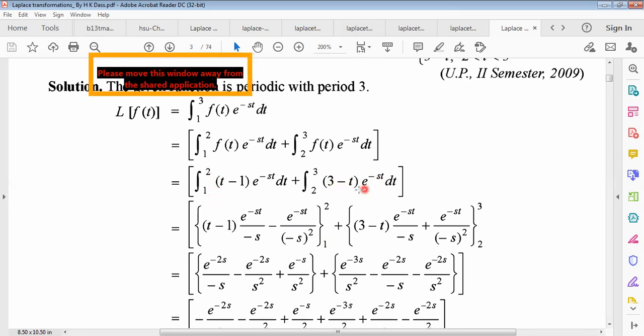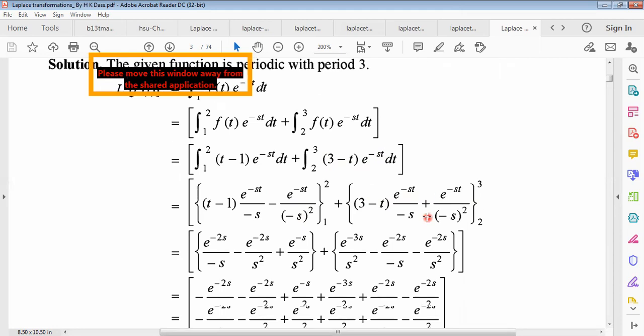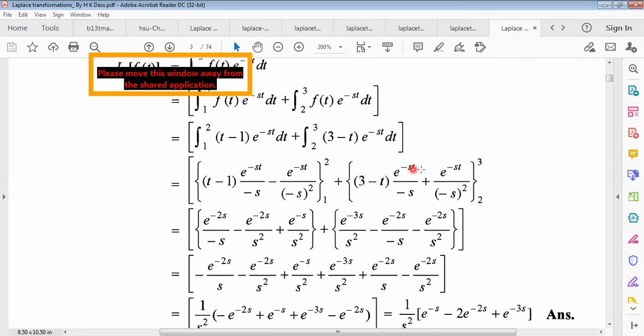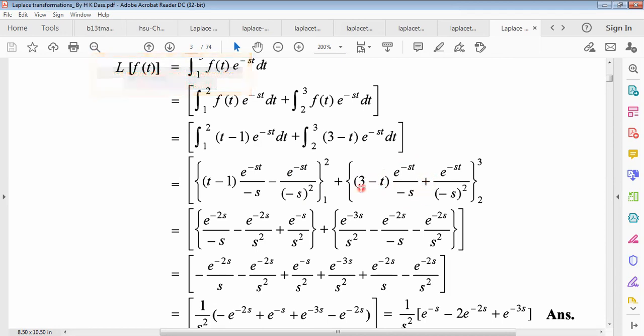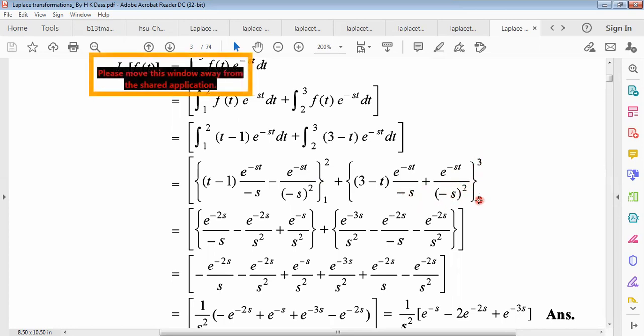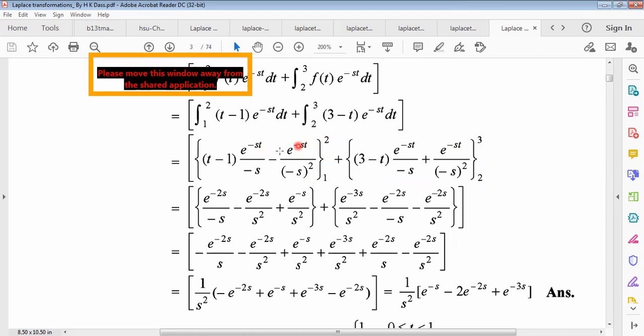Now similarly, by the UB process, we get this integration: u into the integration of e to the power minus st, which will be e to the power minus st divided by the coefficient of t, plus 3 minus t differentiation, what? Minus 1. So minus minus plus here, and the integration of e to the power minus st, dividing with the other coefficient of t, minus s. So minus s whole square, and putting upper limit 3 and lower limit 2 for this integration.